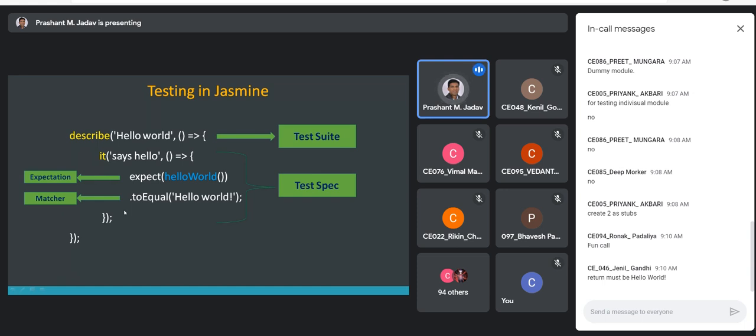They are basically the test specifications. It will invoke this hello world, and the return value is compared via the toEqual method with hello world. Suppose the hello world function returns hello world, this test case will pass, otherwise the test case will fail.